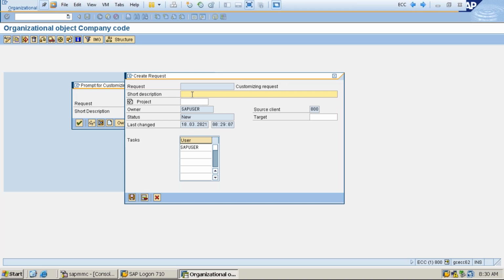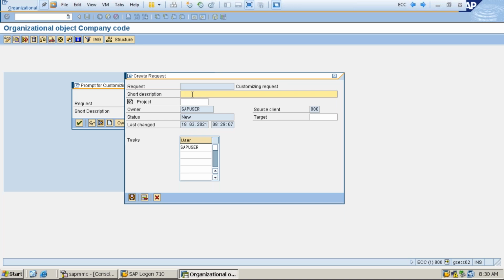But I would like to give the name SAP training or something like 7:30 class. Yes, sir. Okay. But in real time, which one do we have to use, sir? In real time, the short description must be related to your work, what you are creating in SAP.